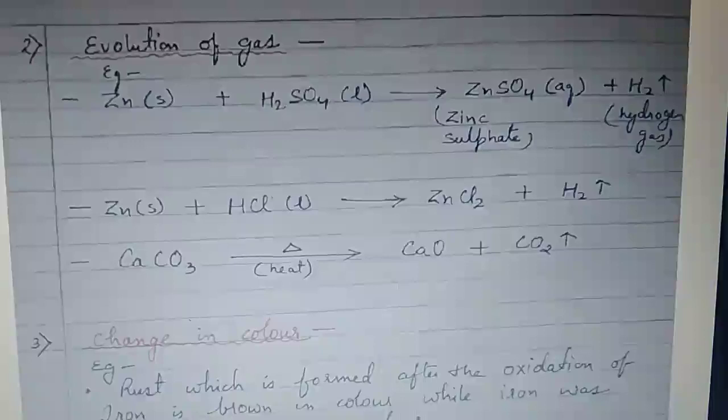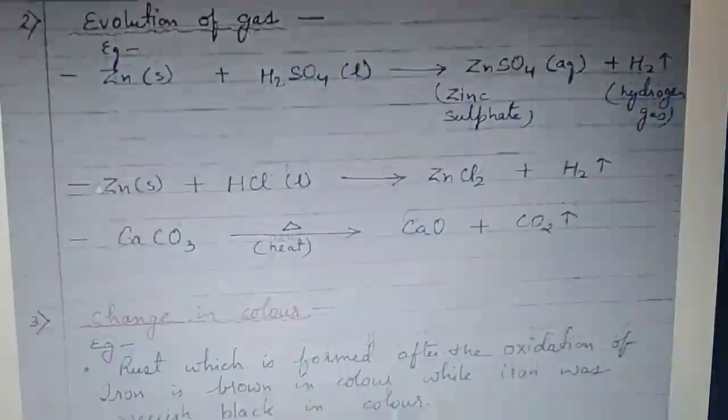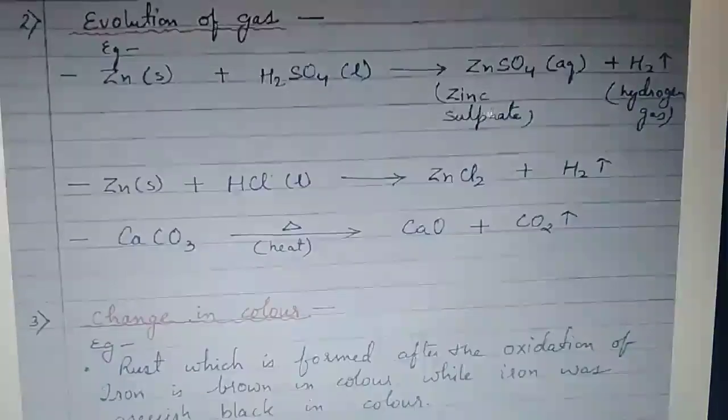The second characteristic is evolution of gas. Suppose in a reaction you add zinc granules to H2SO4 or HCl, any of these two acids. You can find the formation of zinc sulfate, which is soluble in water, and zinc chloride, and you can find the evolution of hydrogen gas taking place.